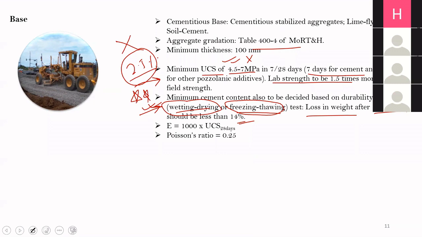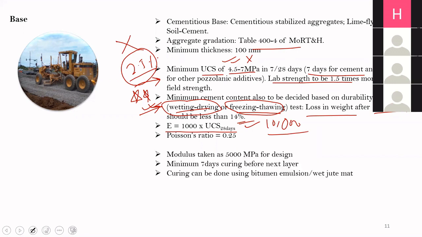Once you have determined the UCS, the modulus can be calculated using the same equation, that is 1000 into 28 days UCS. Again, here you will get a very high value. You can get a value of around 10,000 also. But since you are expecting that after the completion of construction, there will already be some cracks because of the movement of construction traffic and temperature changes, a design value of 5,000 MPa is taken to be on the conservative side. And since this is a cement treated layer, the Poisson's ratio is taken as 0.25.